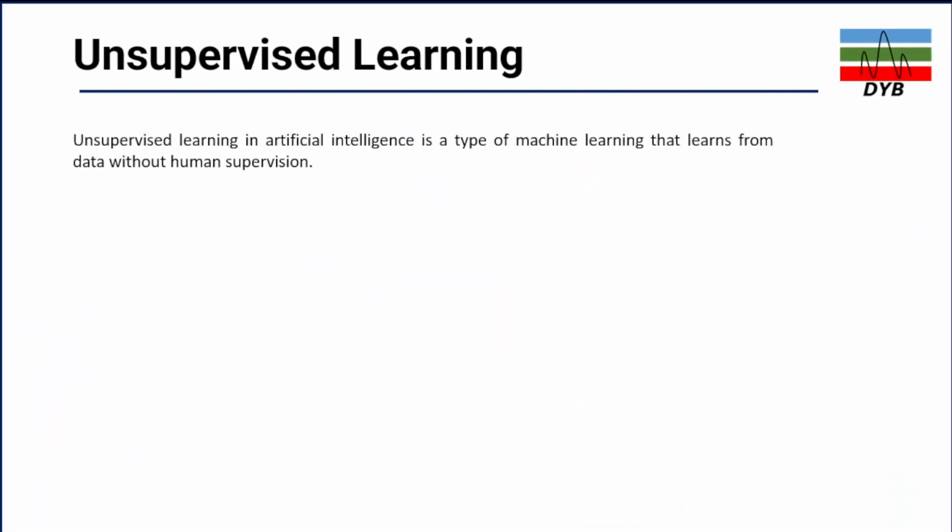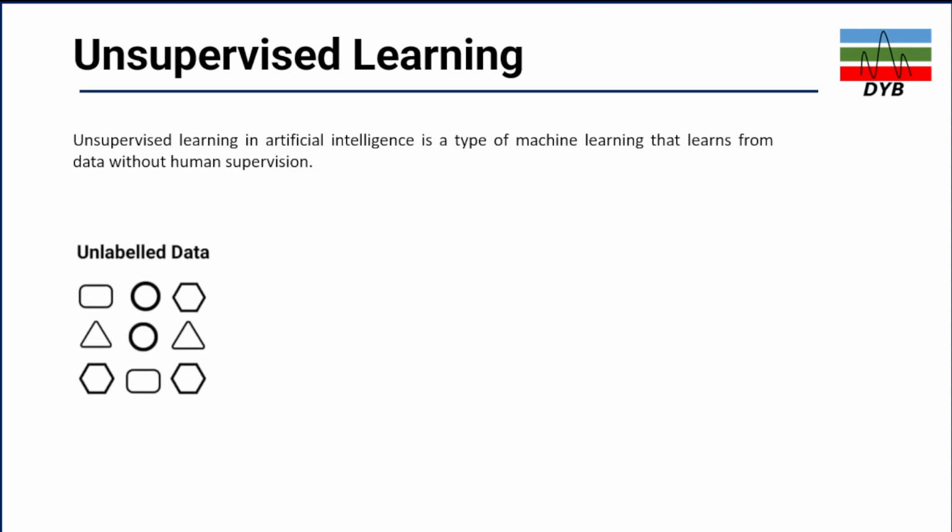The second type of machine learning is unsupervised machine learning. This is a type of machine learning in artificial intelligence that learns from data without human supervision. So how does it learn without human supervision? Let's say you have unlabeled data with different types of shapes, and you give this data to the machine.